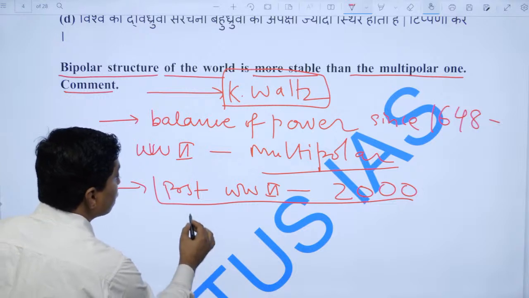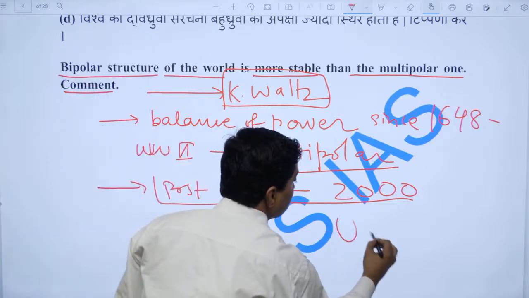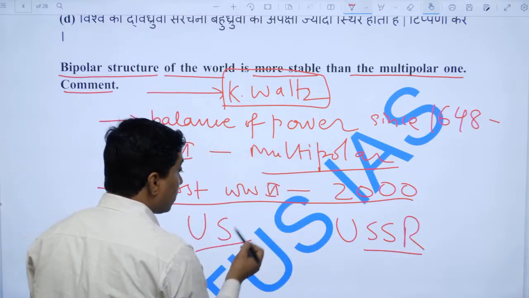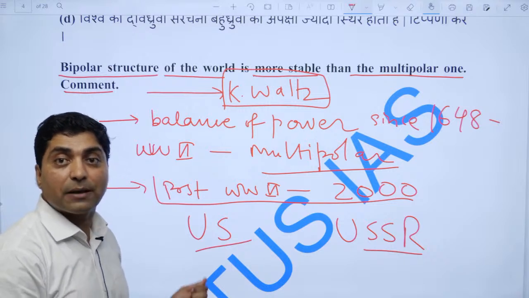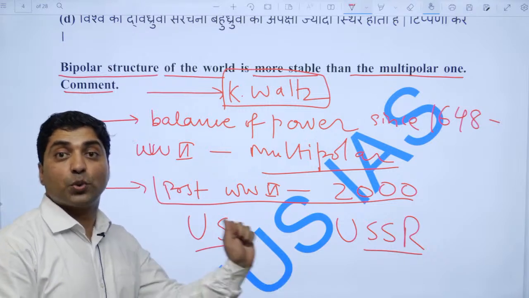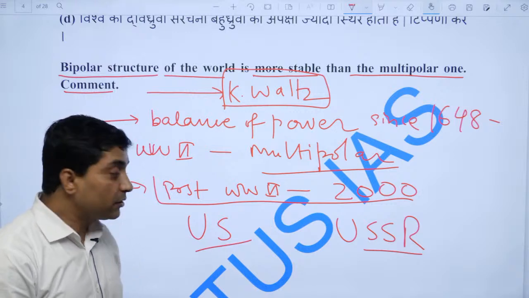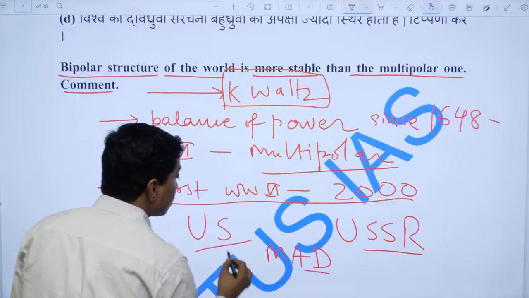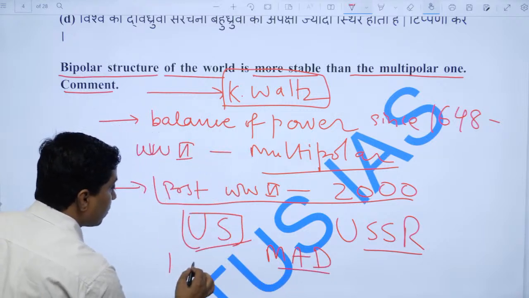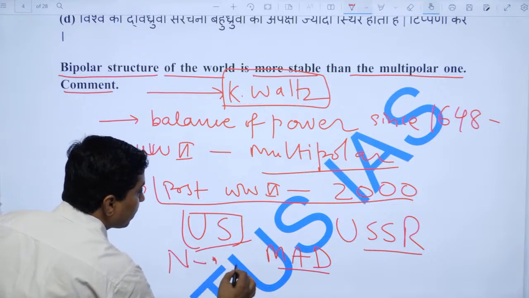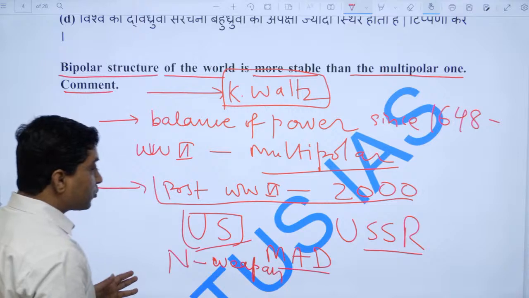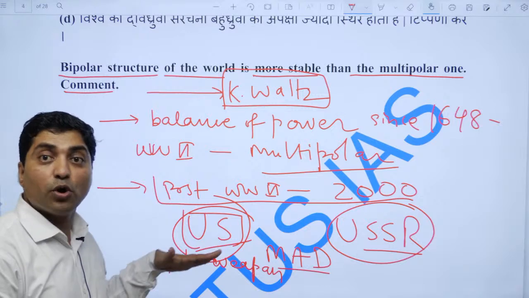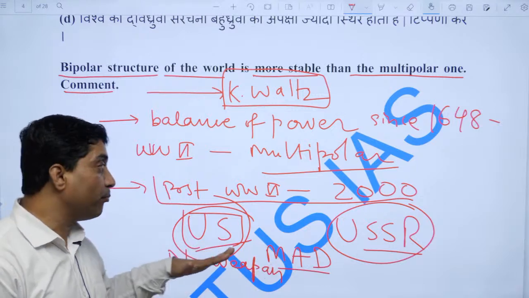Why? Because the US and USSR, leading the two poles, were both aware of the capability of the other to destroy each other, right? They were aware of mutually assured destruction because they were both nuclear weapon states, right? And this world was more peaceful. The bipolar world was more peaceful.